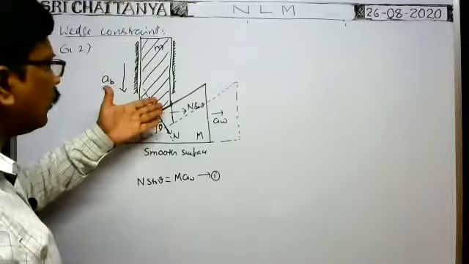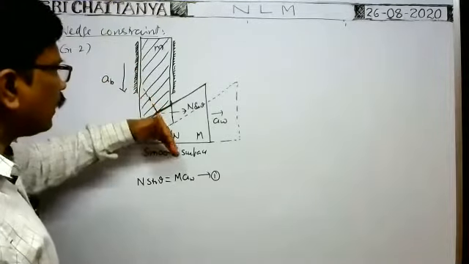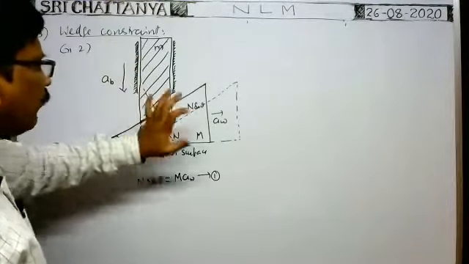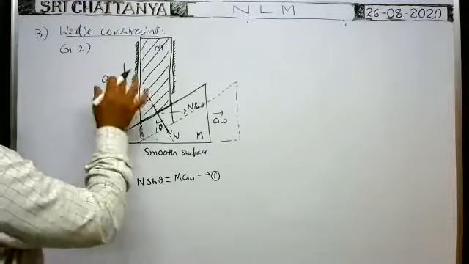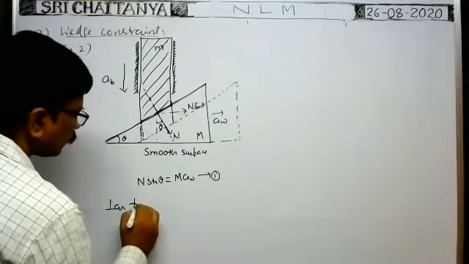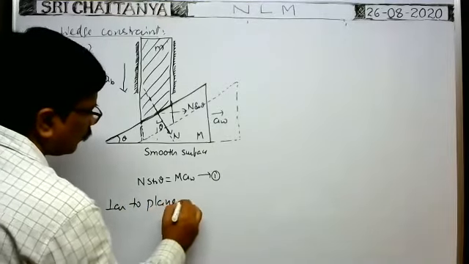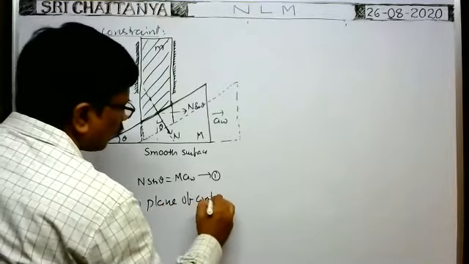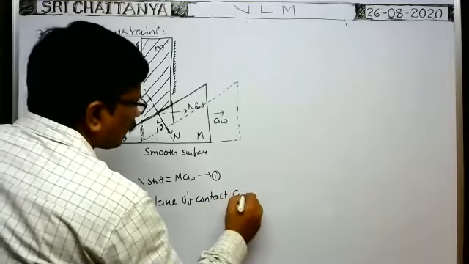But there is no separation, which means perpendicular to the plane of contact, the accelerations of the block and wedge are both equal. That is the condition of the wedge constraint. So perpendicular to the plane of contact, accelerations are same.